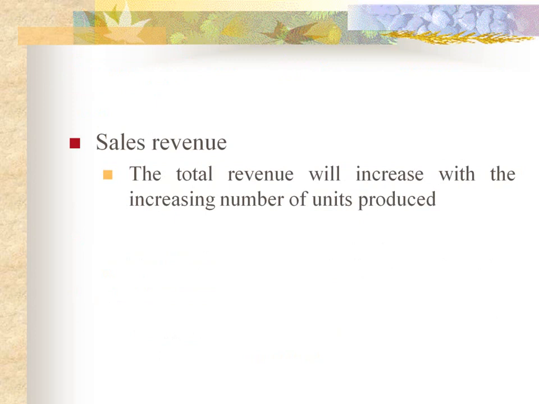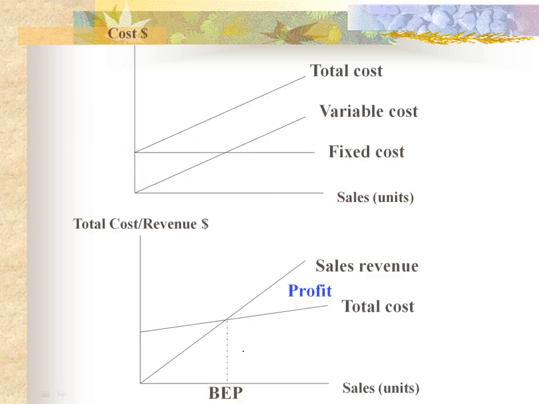Next assumption is that selling price per unit remains unchanged or constant at all levels of output. It is assumed that all elements of cost, that is production, administration and selling and distribution, can be segregated into fixed and variable components. Volume of production is the only factor that influences cost and there will be no change in the general price level. So these are the assumptions while making the break-even analysis.